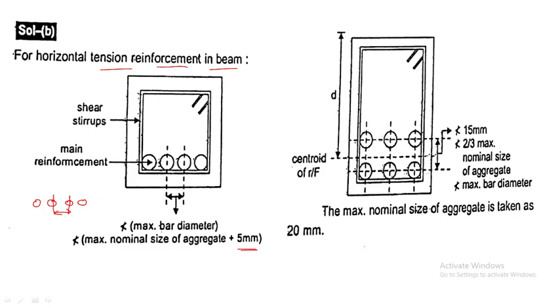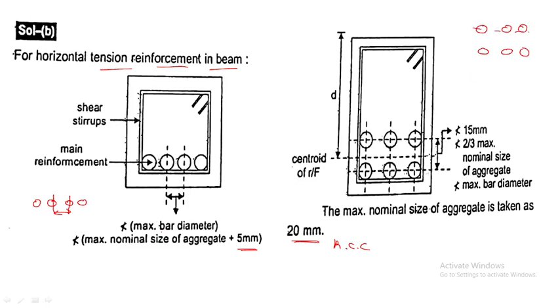So the maximum nominal size of aggregate is taken as 20 mm. You know this one. That is for RCC work. We have taken 20 mm. This is the first condition. If the bars are arranged like this after design, how do we take it? See, 1, 2, 3, 1, 2, 3. Okay, 6 bars.